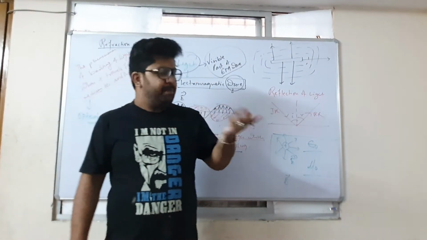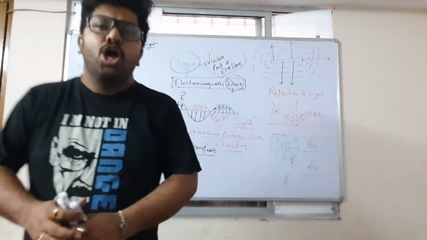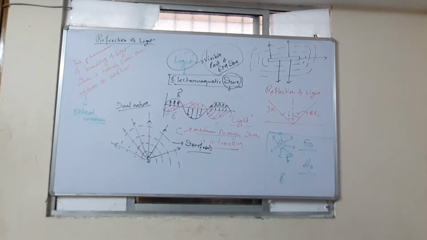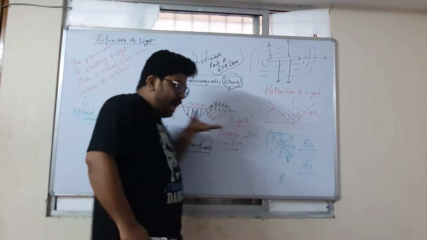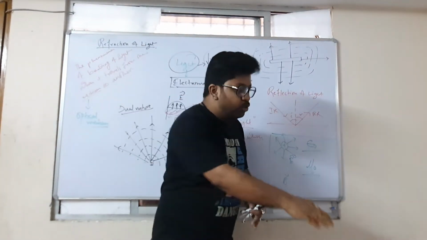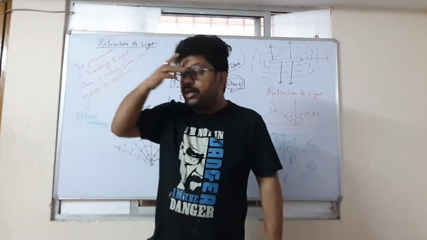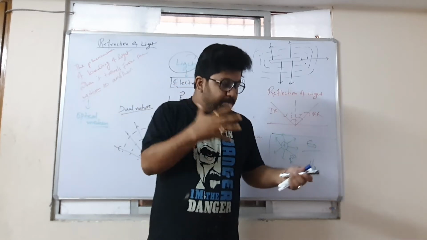Oil will say that my electric permittivity is this much, my magnetic permittivity is this much. Now in different media, when this electromagnetic wave starts traveling from air to water to oil to glass or any other optical medium where it has some optical density.